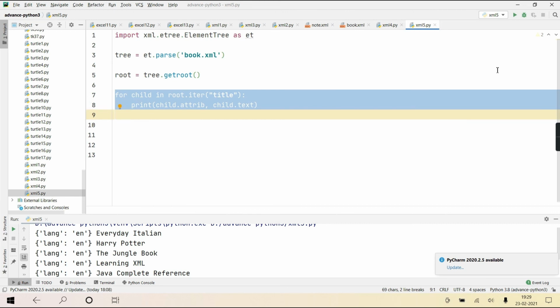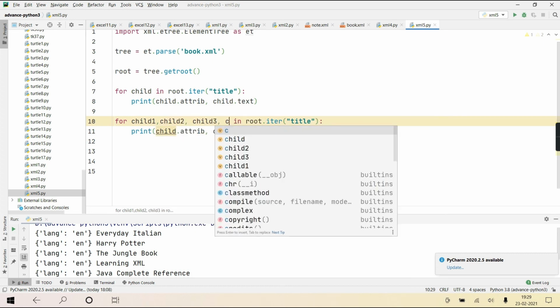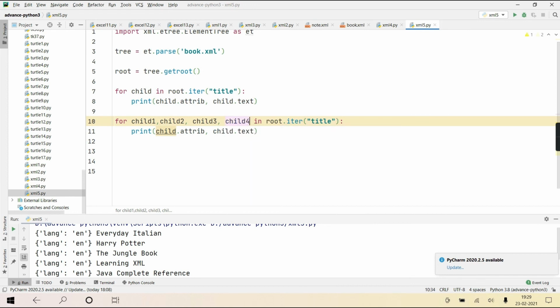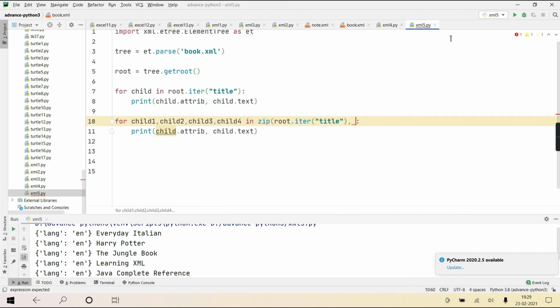Okay, I'll write another program. See, you can write like this: child1, child2, child3, and child4. These are the 4 children which are going to come from one tuple, because who is going to zip that? Here, zip bracket, and the first iterable is title, the second iterable author, year, price.